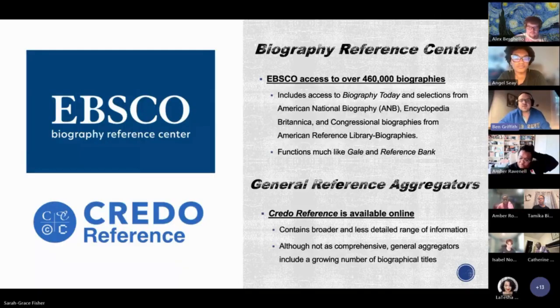I do want to make a note here. They actually changed the name from Center to Source as of March 1st of last year. So I have the old logo here, but it is Source. The textbook also mentions Credo Reference, and although it's not as comprehensive, general aggregators like this do include a growing number of biographical titles. Next slide.